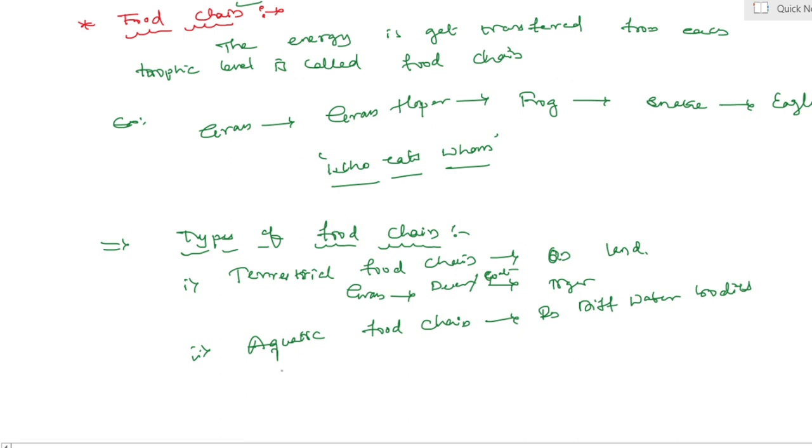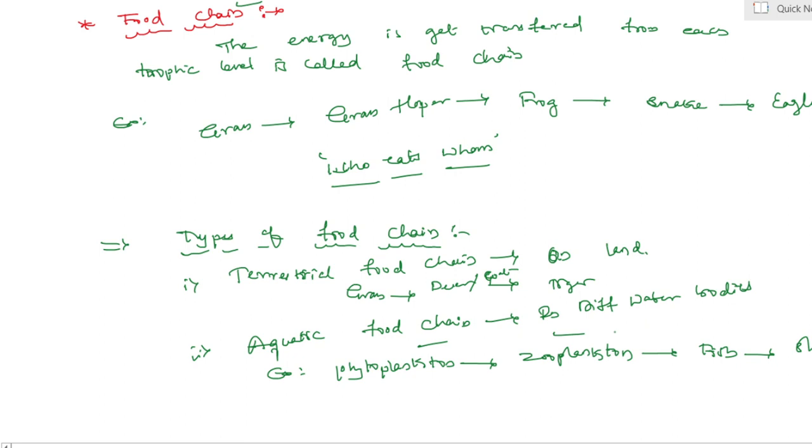Yes, example: phytoplankton to zooplankton, zooplankton to fish, fish to shark. Yes, my dear students, I think in 8th standard as well as 9th standard we already discussed what is meant by phytoplankton and zooplankton, in diversity of living organisms.